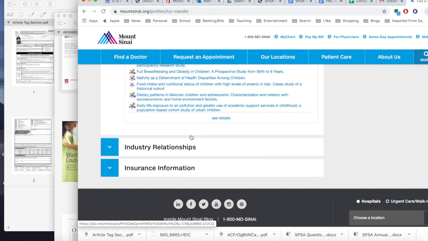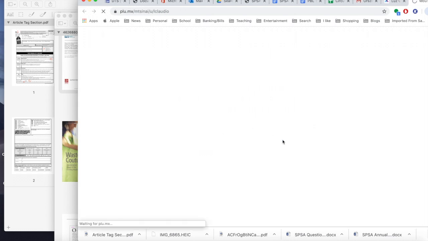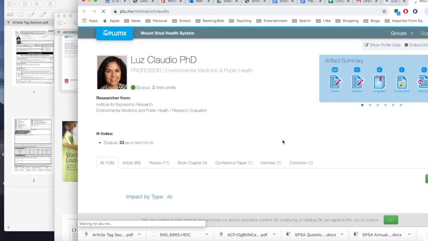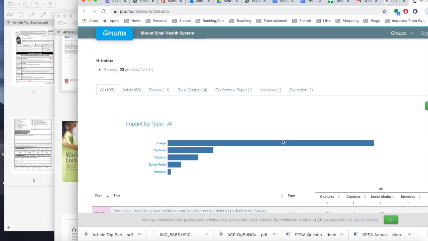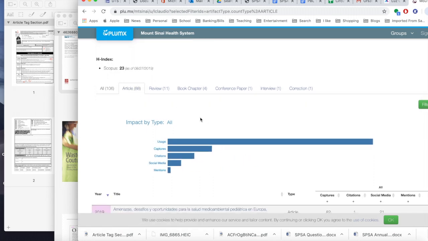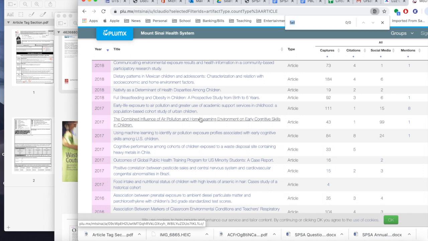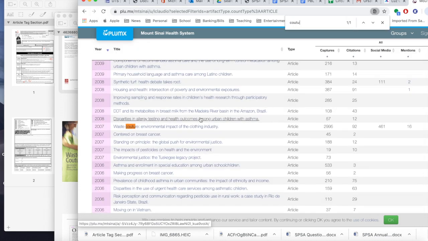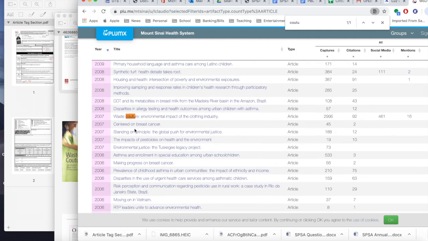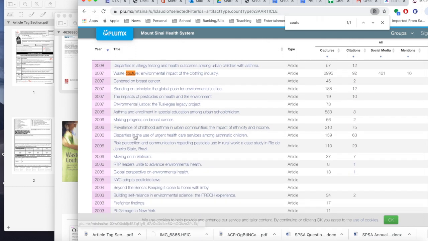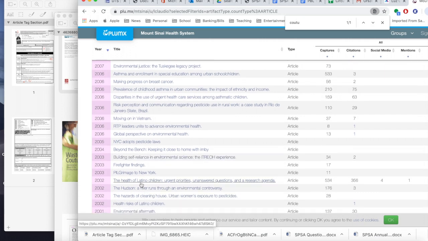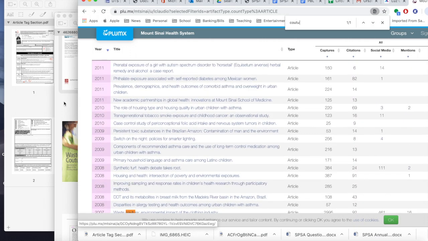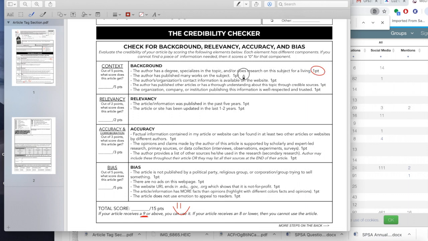So if I click on see details, and this is just me Google searching her name. I didn't go to this specific website. I just Google searched her name and then I just looked up professors that were named Luz Claudio. And look at all of these research articles that she's published, and many of them are on the environmental impact of different things, on toxins, on pollution. So I know that she does specialize in environmental impact, and she writes a lot about that. So I'm going to go ahead and give her a point because yes, she definitely has published many works on this subject. So 1 point, there we go.